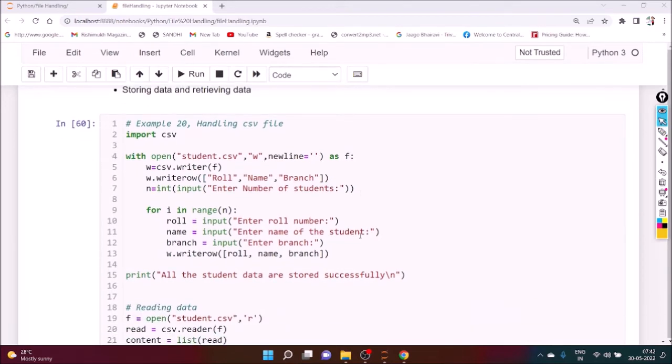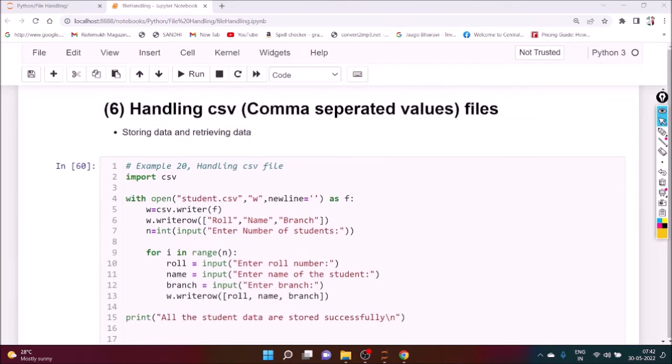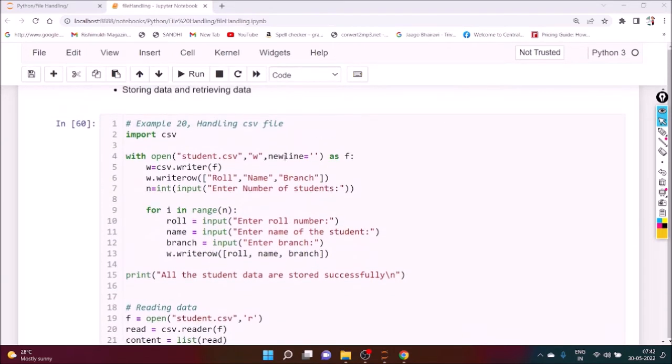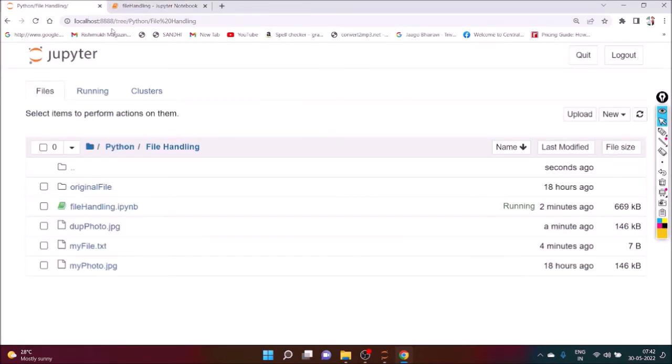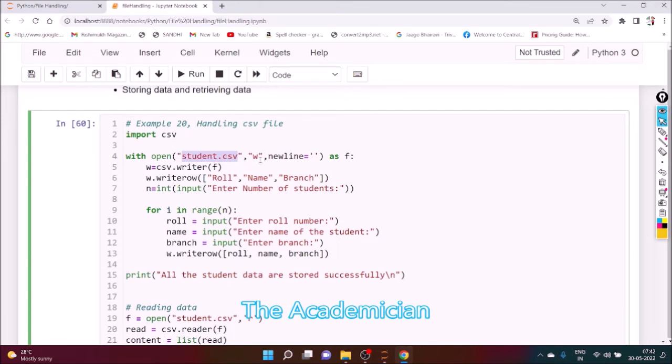So you just see one program for storing and retrieving CSV data. We can see the data first. We need to import the csv package. With open, suppose we want to create a file student.csv, which is not present. Here we want to store the data, so the mode is W, and with a new line, every time it will create a new line.